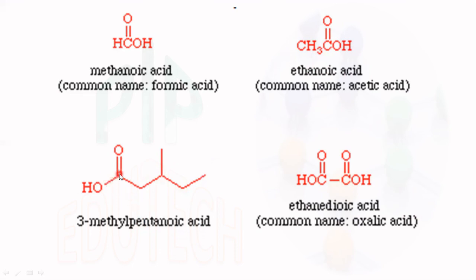Since there is a methyl substituent at the third position, 3-methylpentanoic acid. Here 2 carbon atoms, so ethane, and 2 COOH groups are there, so ethanedioic acid. The common name is oxalic acid.